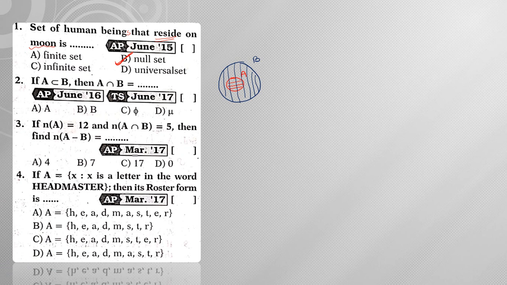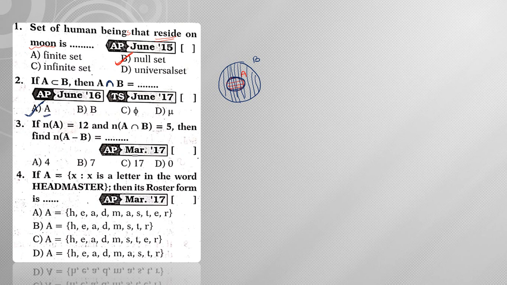Now what is he asking? A intersection B. So what is the common part of this? How can you identify the common part? Common part is nothing but where there is a common shading. So common shading is occurring in this particular portion, right? So this particular portion is in common. What is this particular part? This particular part is nothing but A. Hence the answer is option A.